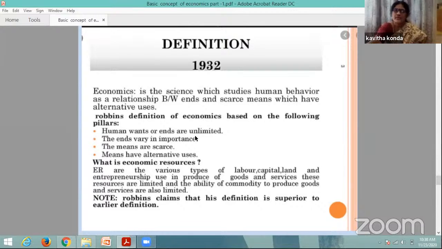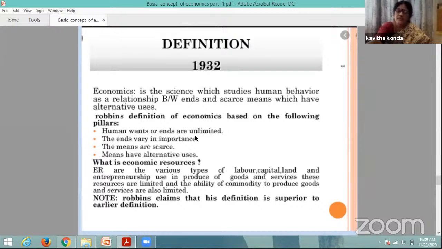Means have alternative uses. If you take the land, we can use it for so many economic activities. If we go for agriculture, we have to choose what crop to cultivate according to our cropping pattern, the weather conditions and our resources.